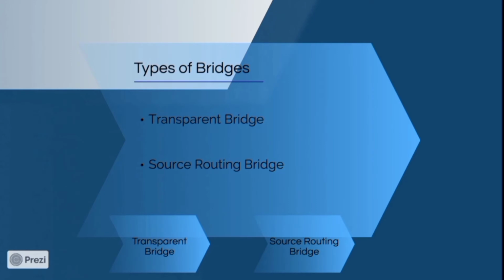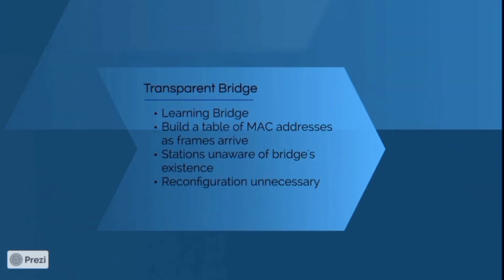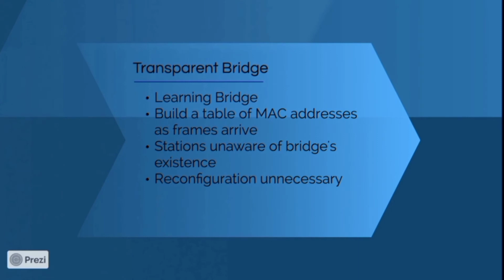Okay, next one is types of bridges. There are two types of bridges: transparent bridge and source routing bridge, right? Transparent bridges, or learning bridges. In transparent bridges, the MAC table is automatically created by learning frame movements in the network. And in transparent bridges, stations are completely unaware of the bridge's existence. If a bridge is added or deleted from the system, we need not reconfigure the systems.